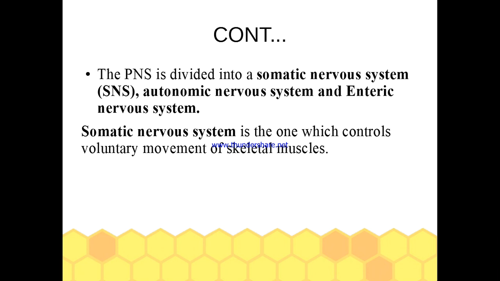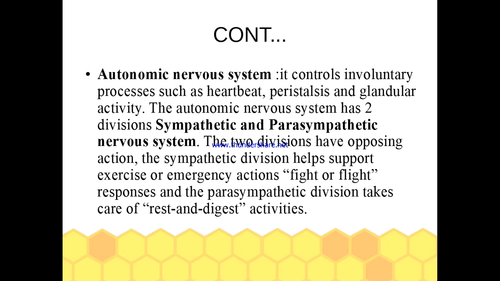The peripheral nervous system is divided into somatic nervous system, autonomic nervous system, and enteric nervous system. Somatic nervous system is one which controls voluntary movement of the skeletal muscles. Autonomic nervous system controls involuntary processes such as heartbeat, peristalsis, and glandular activity.